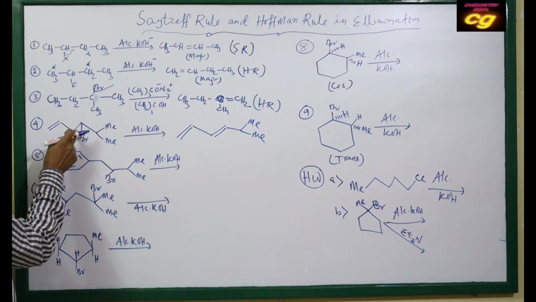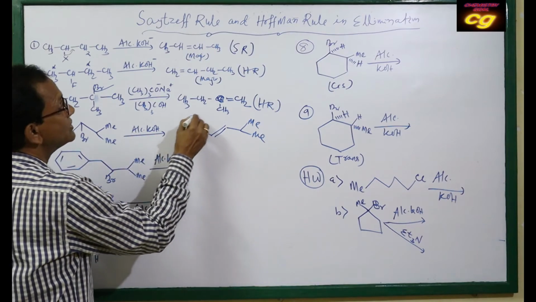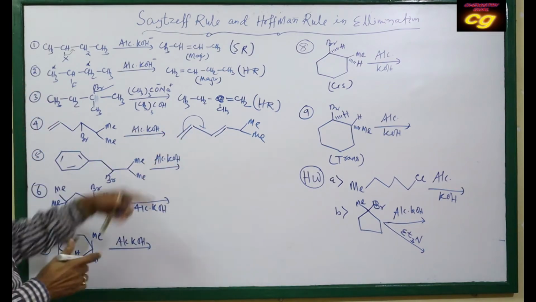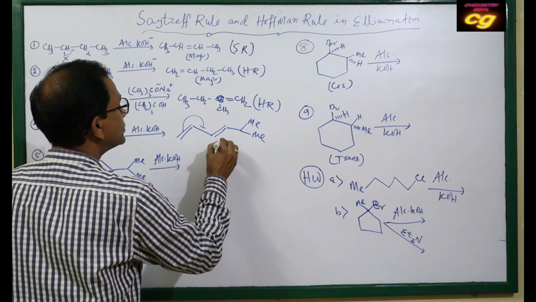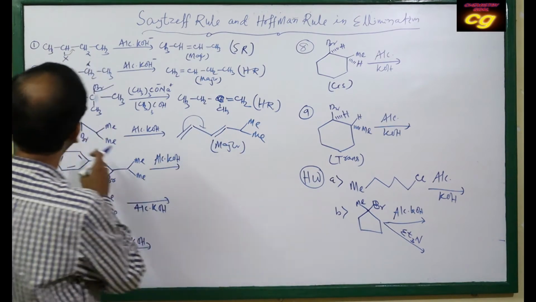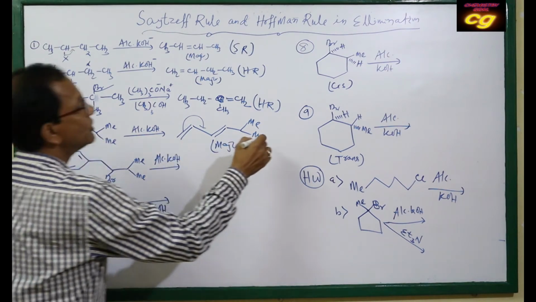But this less substituted alkene is formed because conjugation is there, double bond conjugation is there. That's why it is the major product, this is the more stable product. Which rule is that? Here you see this product is less substituted, the other is more substituted, so it is Hofmann's rule.